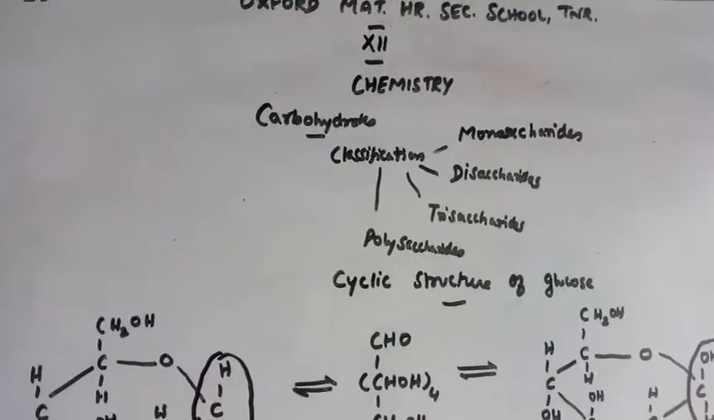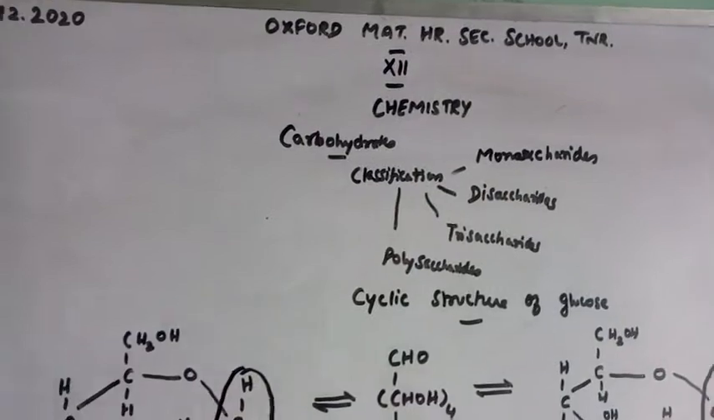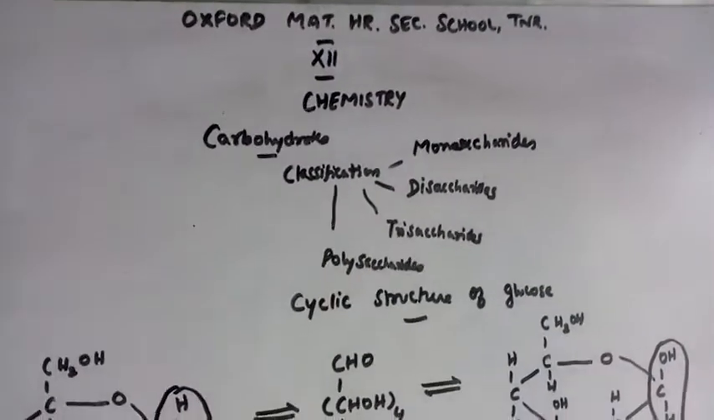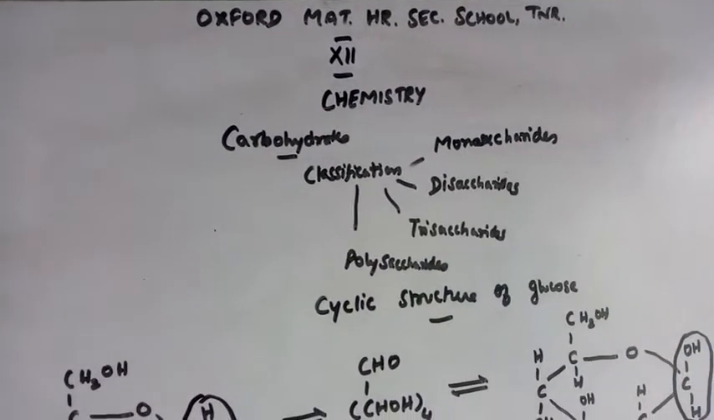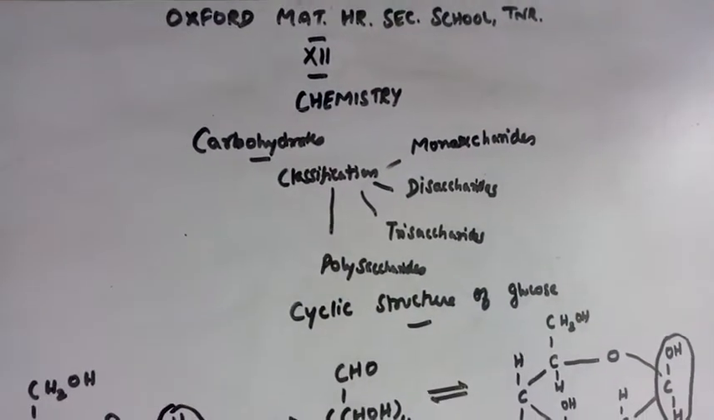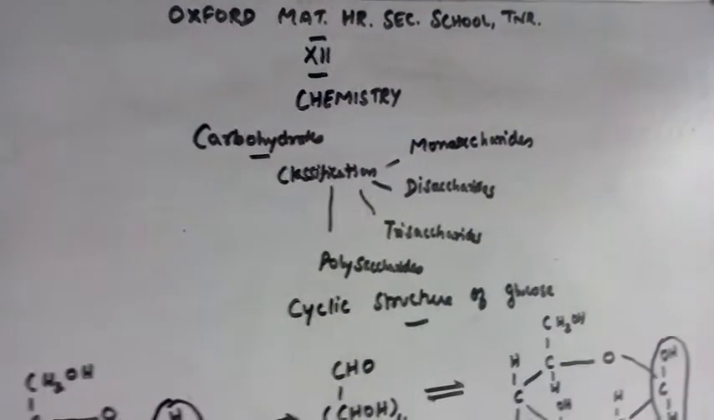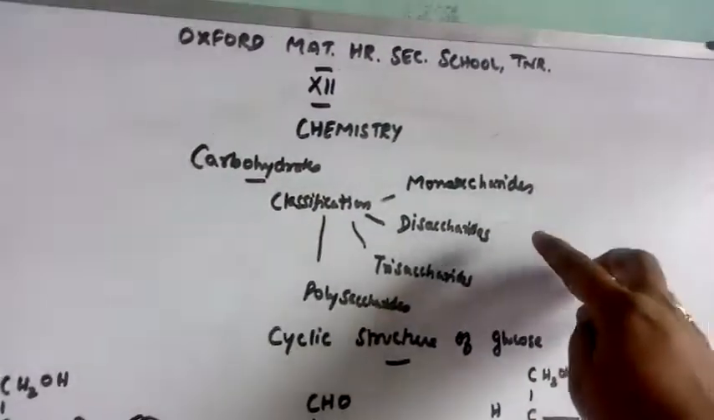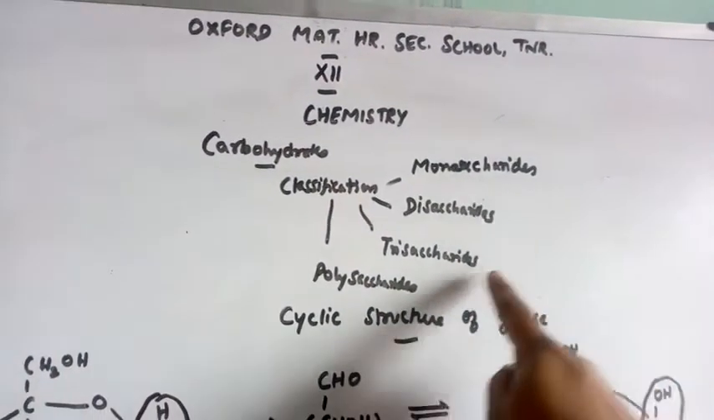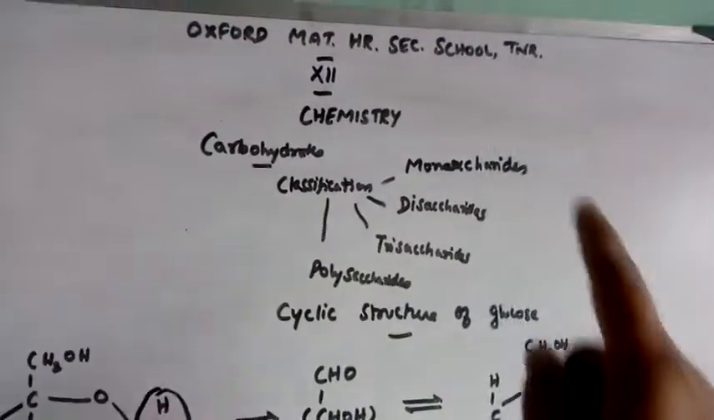Good morning students. Today we'll start with carbohydrates. Carbohydrates, generally we are saying it as sugars. Classification of carbohydrates is based upon the number of sugars on hydrolysis. Based on that, carbohydrates are classified into 4 types: monosaccharides, disaccharides, trisaccharides and polysaccharides.